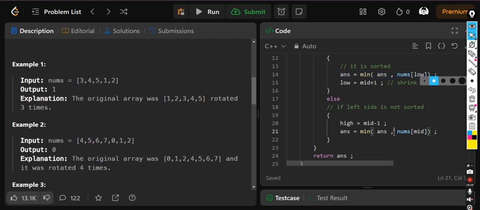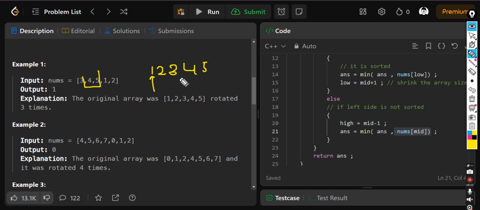So when you have to go to the right half, you have to check for the mid, because let me just show you graphically. Now it is rotated. Now, if not, it was rotated 1, 2, 3, 4, 5. So this was my low. So there is no need to take the mid and check with the minimum. I will always check with the low index, not with the mid index.